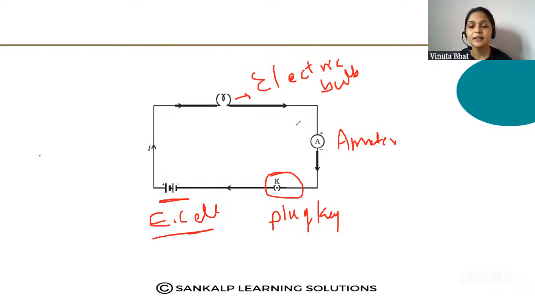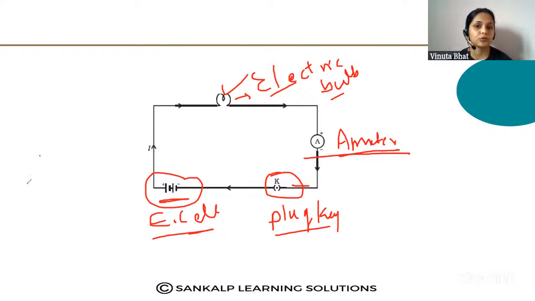So this is the circuit diagram which contains the electric bulb, electric cell, plug key, and ammeter. This question can be asked as a 2-mark question.